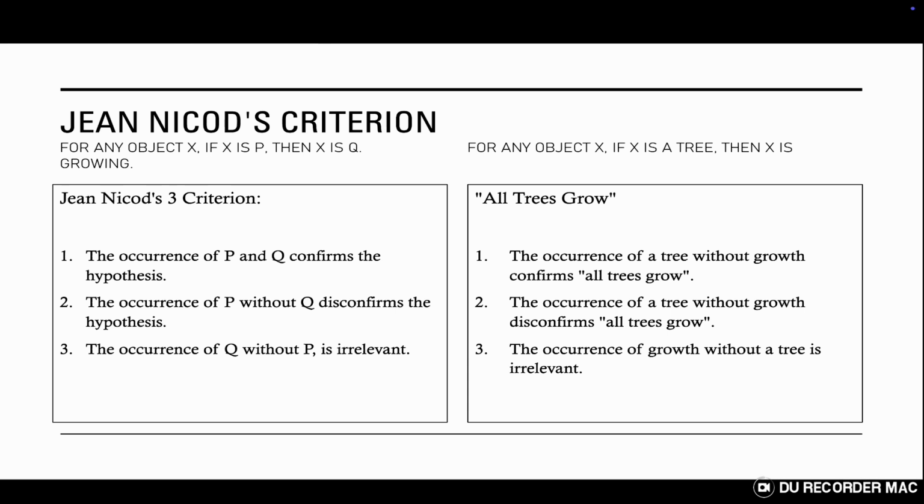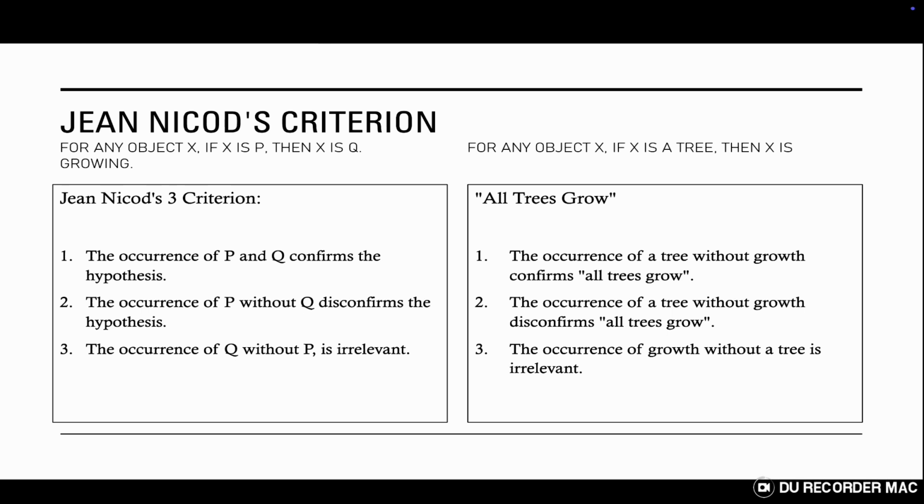He says that for all statements like these, statements where if P then Q, you can be sure of 3 things. 1, the occurrence of P and Q helps to confirm the hypothesis. 2, the occurrence of P without Q disconfirms the hypothesis. And 3, the occurrence of Q without P is irrelevant. So, using our tree example, for our previous hypothesis, all trees grow, if I see a growing tree, then that supports my hypothesis. If I see a tree that isn't growing, I know my hypothesis is incorrect, and if I see something that is growing but isn't a tree, it doesn't matter, it's irrelevant.